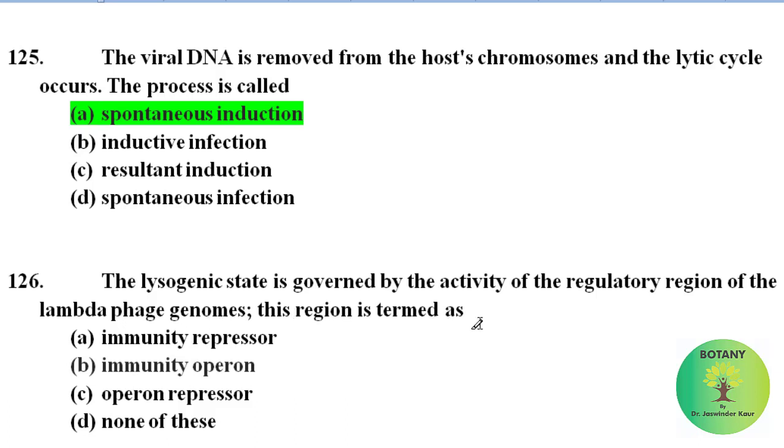The lysogenic state is governed by the activity of the regulatory region of the lambda phage genome. This region is termed as immunity repressor, immunity operon, operon repressor, none of these. Correct answer is immunity operon. The regulatory region of the lambda phage genome is termed as immunity operon.